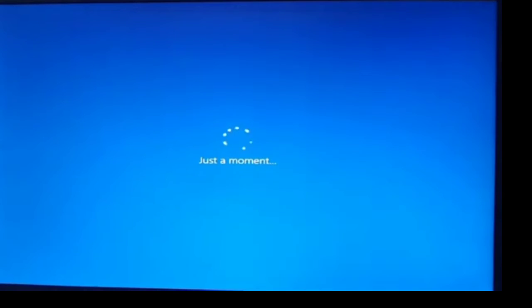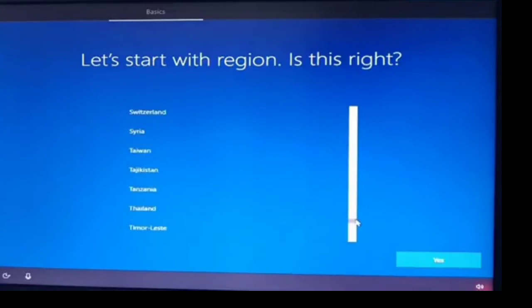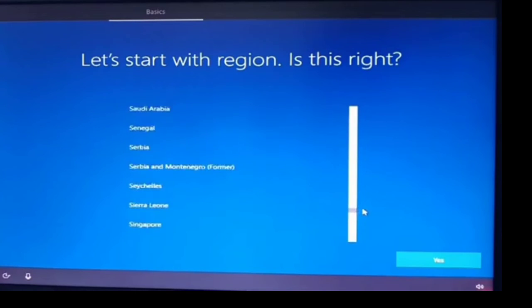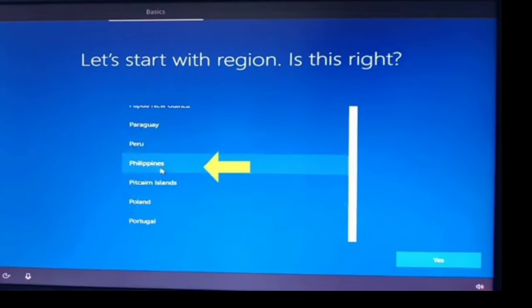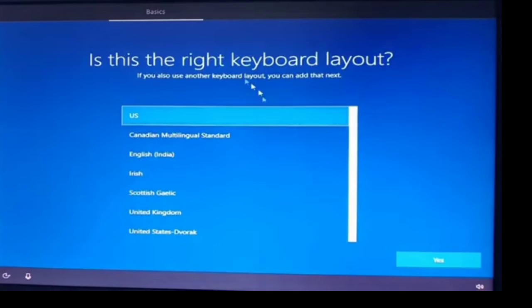So the next step is you will just choose what region you belong to. For me, I'm here in the Philippines, so I will just choose Philippines, then click yes. And next, you will just choose the US keyboard layout, then click yes.